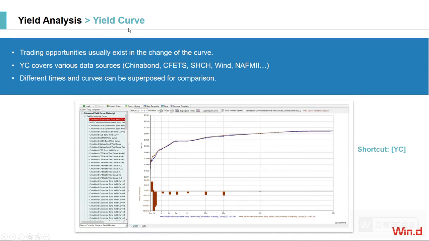In the yield curve sector, we can find the trading opportunities you want, covering various data, and we can build different times and curves with the superposed function, as I mentioned before. So in conclusion, in the second part, with credit and yield analysis, we can find rich investment opportunities and also conduct several strategies for investment needs.